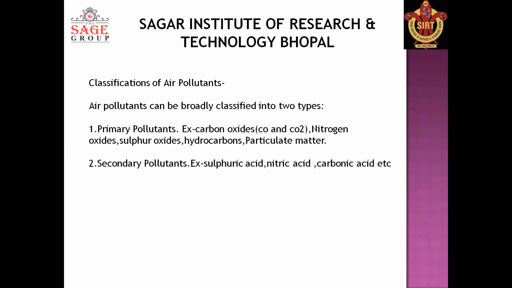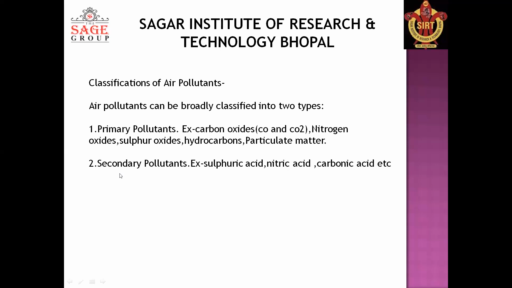So what are some examples of human activity or natural events? When we discuss the natural environment, they are like dust storms and volcanoes, and human activity like vehicle emission and industrial waste. Examples are carbon oxides, nitrogen oxides, sulfur oxides, hydrocarbons, and particulate matter. So these are the examples of primary pollutants.